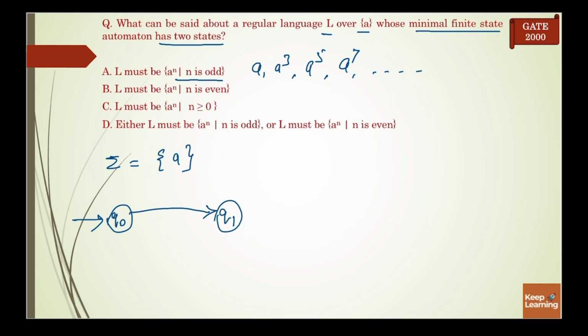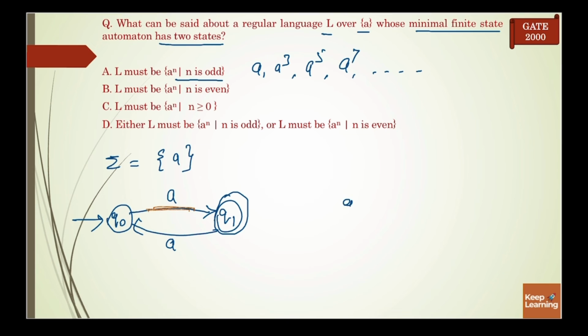So in that case the transition will be like this: A, and Q1 will be my final state. Okay, and the other transition will be A. So it will accept 1A, then 1, 2, 3A, 4, 5A, 6 and 7A. So this will be our DFA.